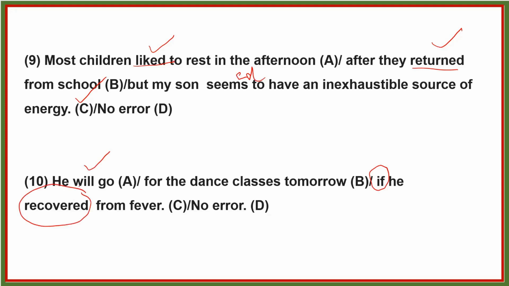Suppose if there is would, then in the second part the verb should be in past. So here the error is in part C. So here the correct sentence is, he will go for the dance classes tomorrow if he recovers from fever. Thank you.